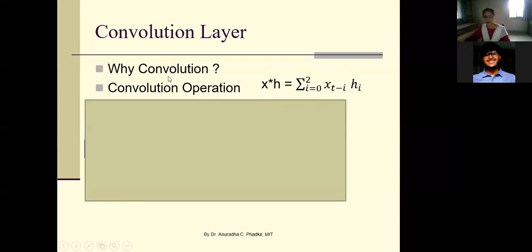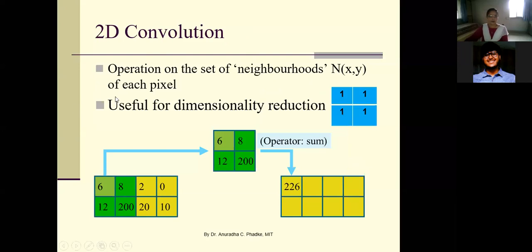Now, as we are using CNN or convolution neural network for images, we are directly going to study two-dimensional convolution. Those who have studied DIP, digital image processing, are familiar with this 2D convolution operation. So an operation on the set of neighborhood N_xy of each pixel gives you the 2D convolution operation. When we are talking about images, we consider a neighborhood or local area and we apply a filter over that local area.